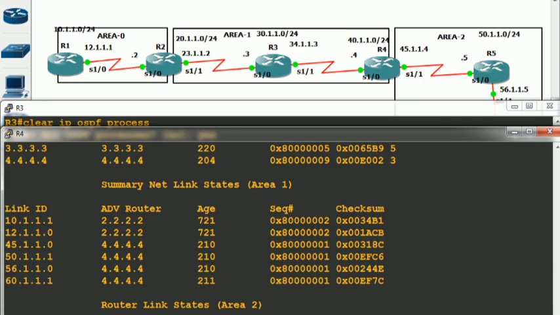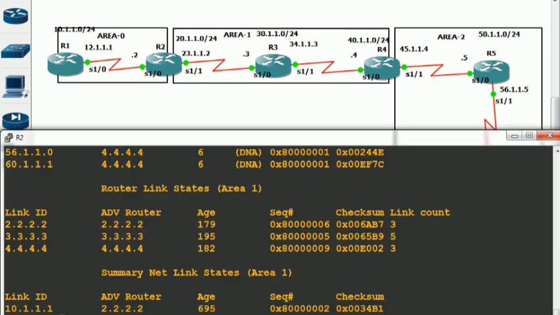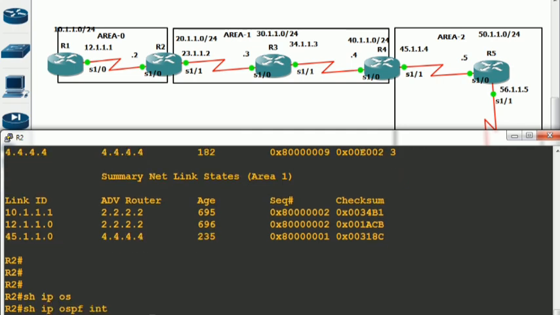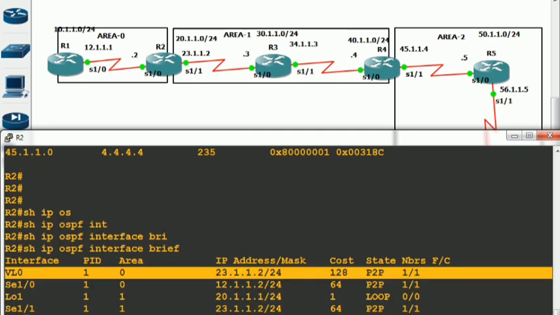And then one more thing, same as a GRE tunnel, a virtual link also creates a virtual interface. Let me show you. On R2, show IP OSPF interface brief. You check it out. See, the virtual link is there, VL0, same as a tunnel interface. But to the tunnel interface, you allocated an IP address from a different subnet. Do you remember 192.168? But this time, this virtual link will pick that IP address automatically.